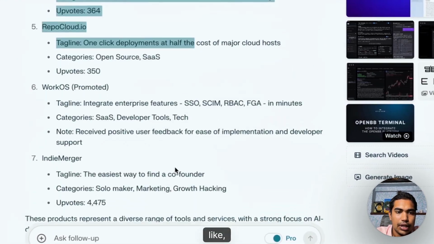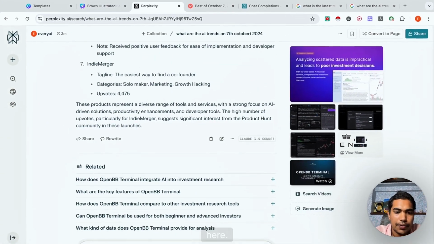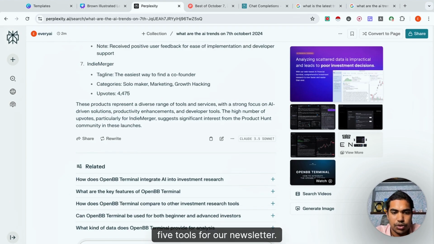So like let's say WorkOS, all these things, right? Here we want 5 tools for our newsletter. So in this format, the main thing for AI is you should mention what exactly you want.